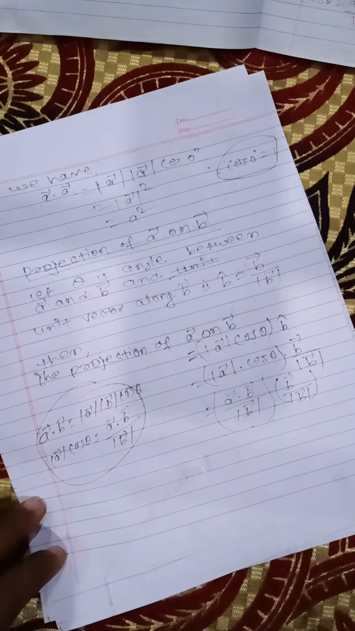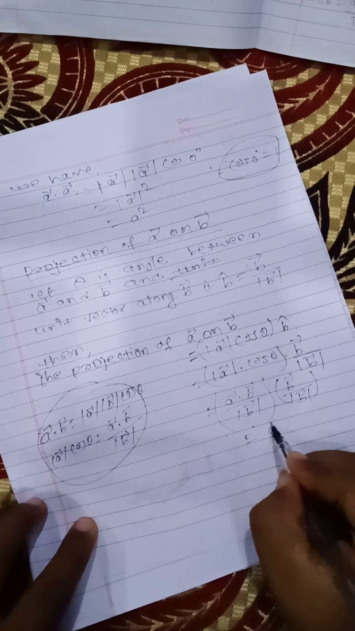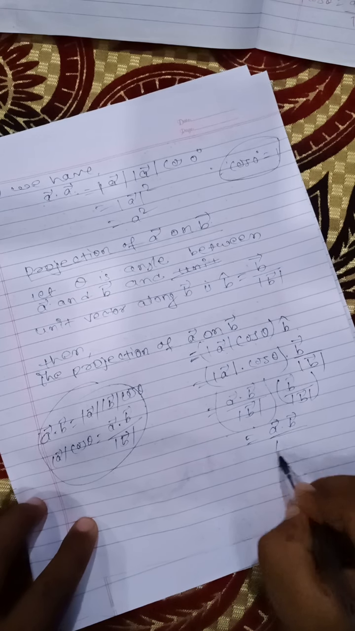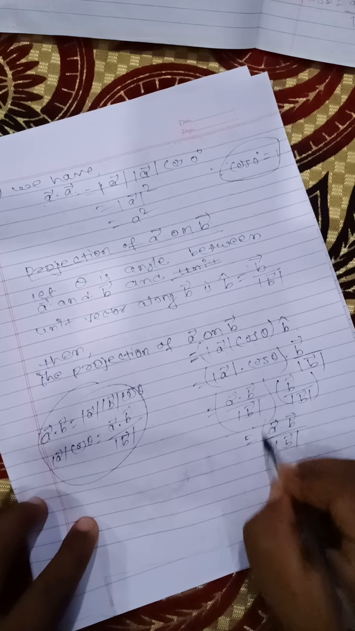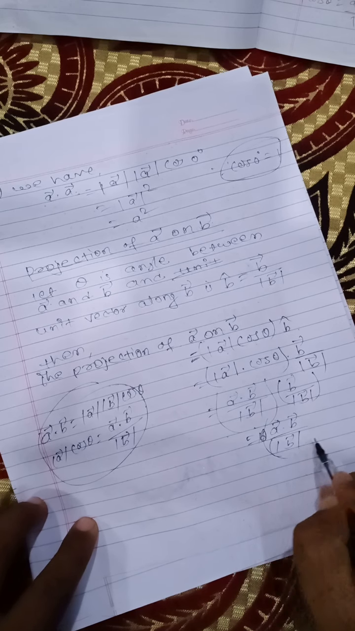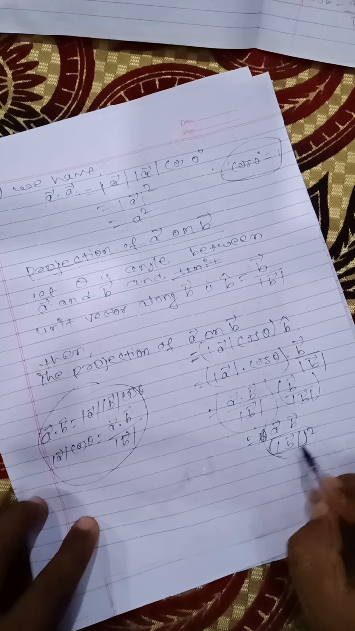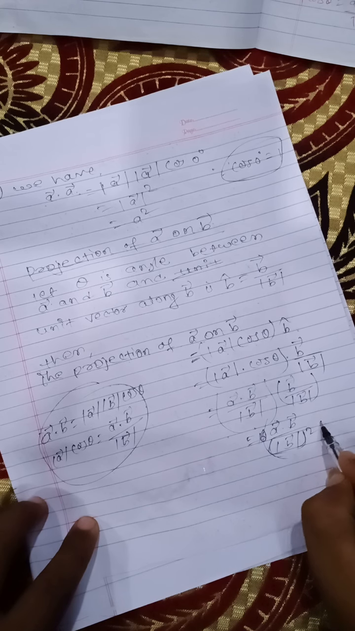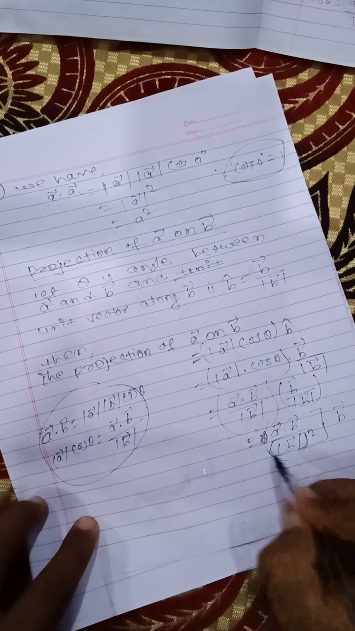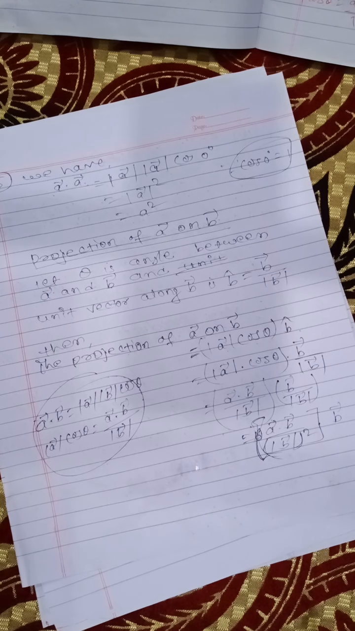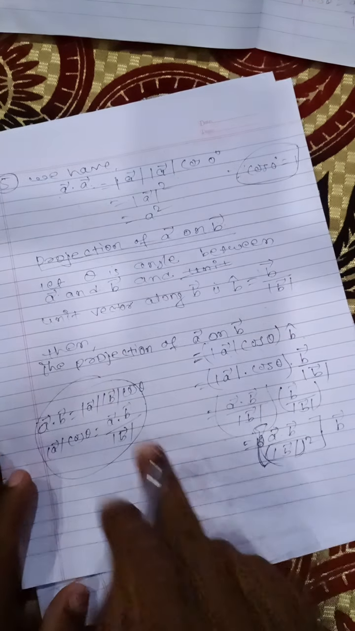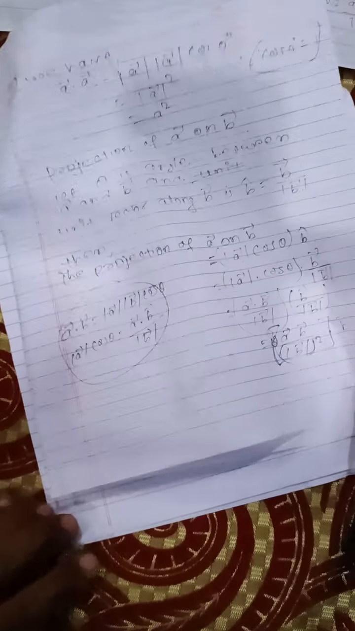Okay, so after this what will you do? A vector dot B vector by the magnitude of B vector squared, only this is a square, and then B vector. You can write it in a big bracket. So this is the formula for the calculation of projection. Obviously projection is a vector, and obviously it will have a magnitude.